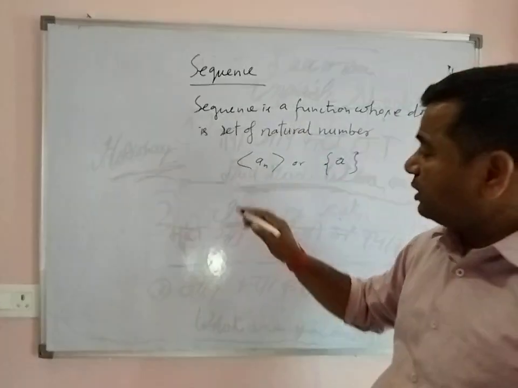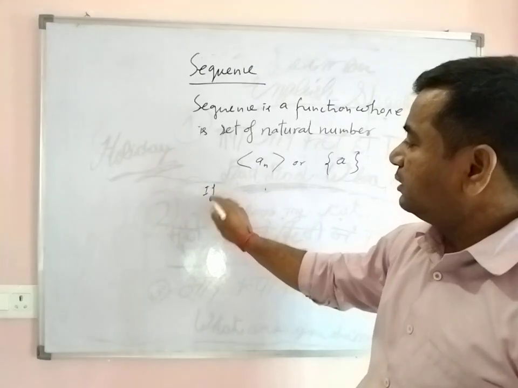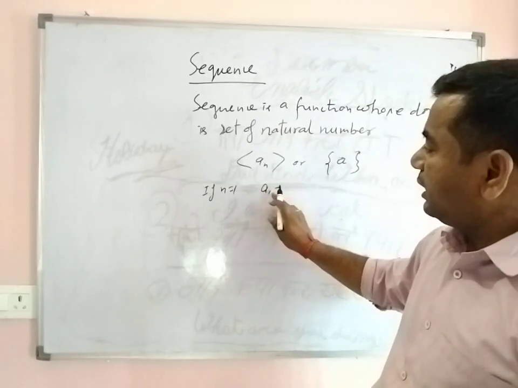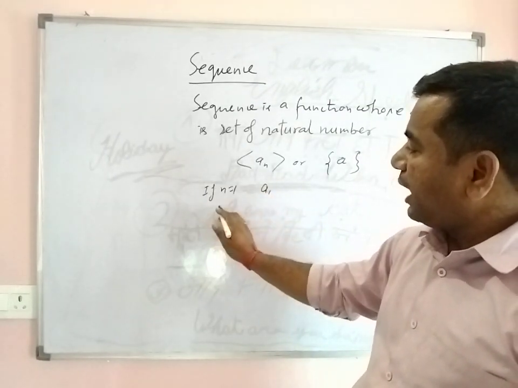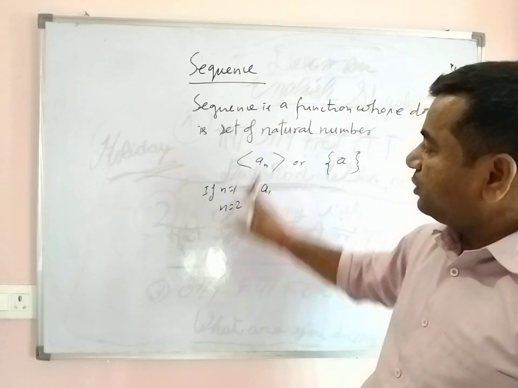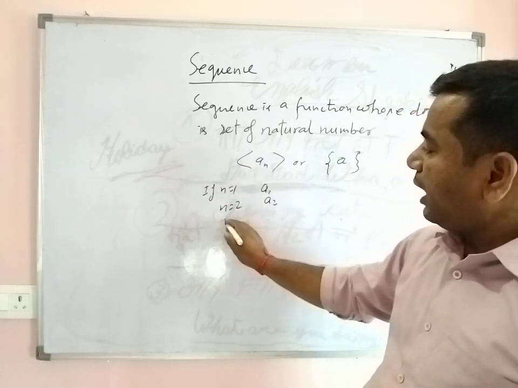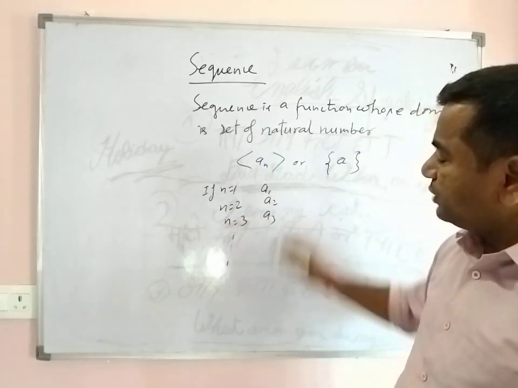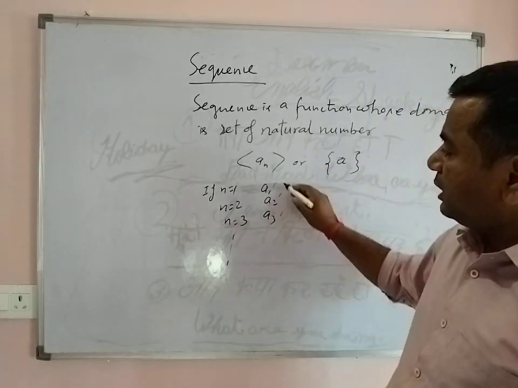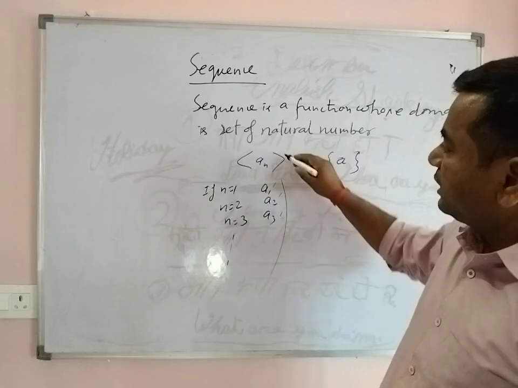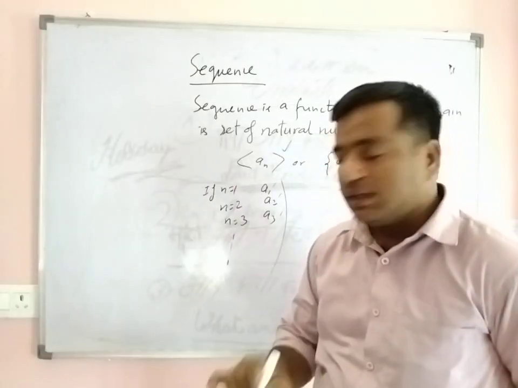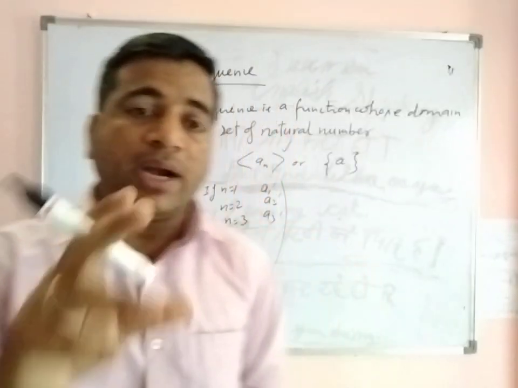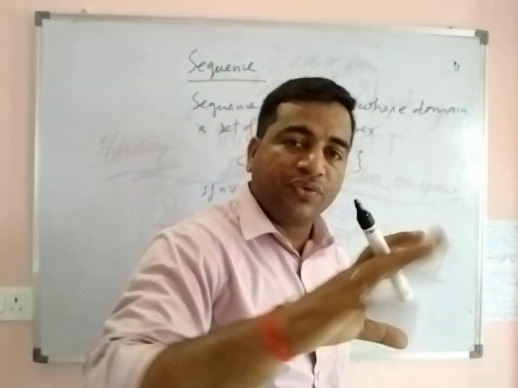The domain is the set of natural numbers. So if n is 1, it comes from the domain, and you get output a1. For n is 2, it comes from the domain, so you get output a2. N is 3, you get output a3, and so on. If these outputs are real numbers, then this sequence a_n is called a real sequence. So a sequence becomes a real sequence when you get output from the set of real numbers.